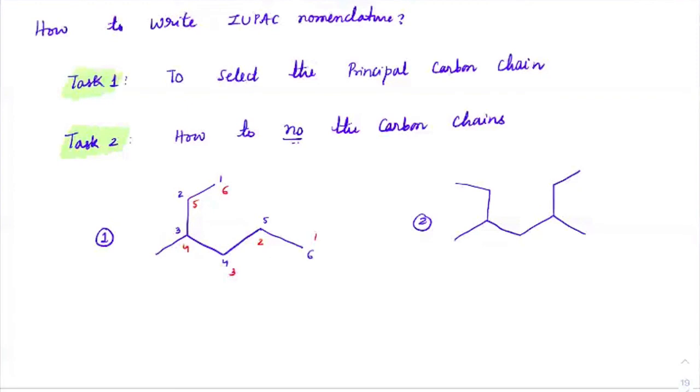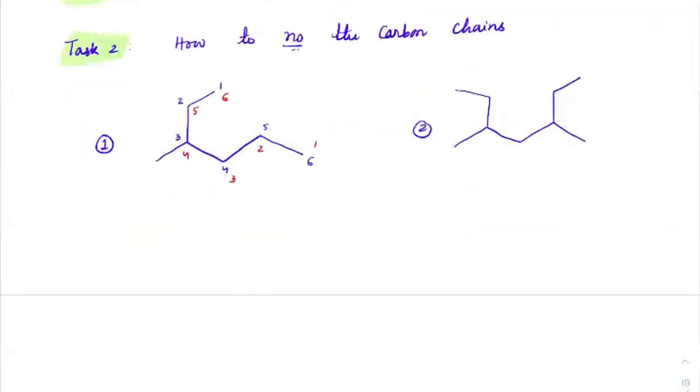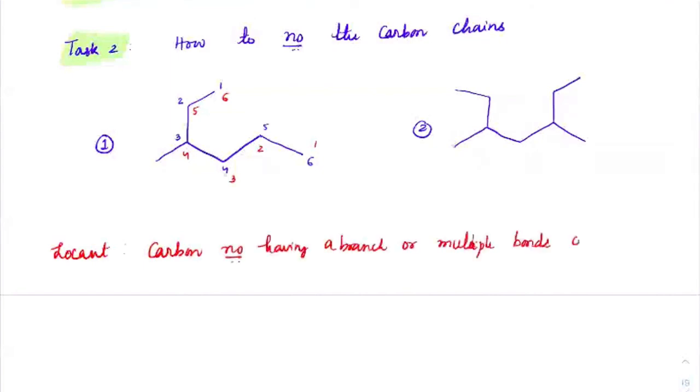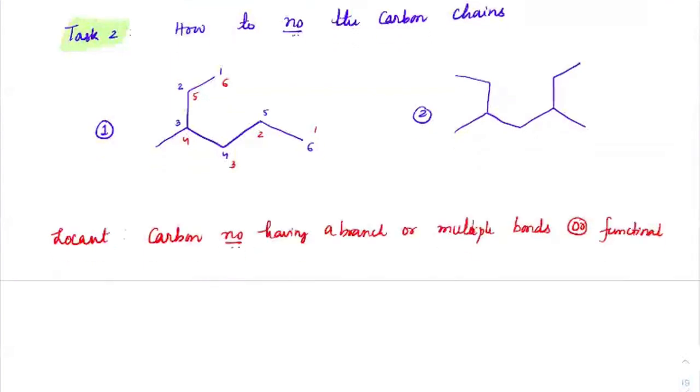So first task was easy. Second task was giving the numbering. Giving the numbering, we have to give the lowest numbering to the branches. This is called locant numbers. Got it? So the carbon number having the branch or multiple bonds or a functional group is called the locant. Okay. So let me just write the definition of that. Locant means carbon number of the branch, multiple bonds or functional group. That is what we call a locant.